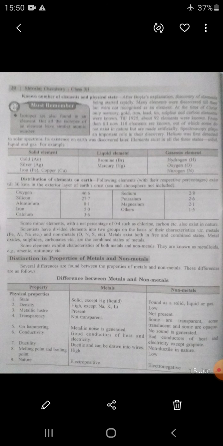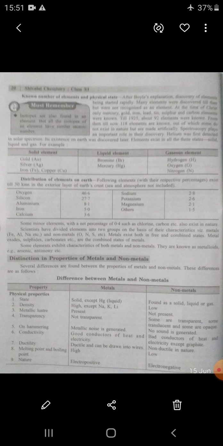From then till now, 118 elements are known, out of which some do not exist in nature but are made artificially. Spectroscopy played an important role in their discovery. Helium was first detected in the solar spectrum, and its existence on Earth was discovered later. Elements exist in all three states: solid, liquid, and gas.